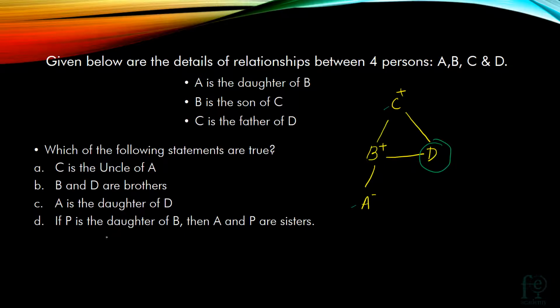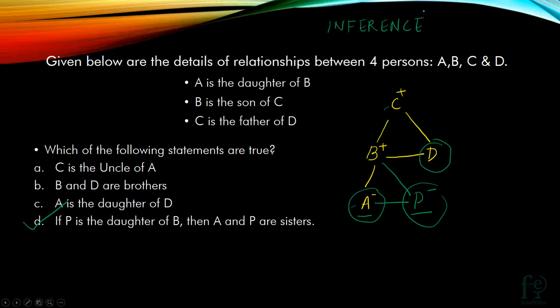Now statement D, if P is the daughter of B, then A and P are sisters. If P is the daughter of B, then A and P are sisters. Yes, that's a true statement because we already know A is the daughter of B. So P is also a daughter of B. So A and P are sisters and the gender of both A and P is known. So we can say that statement D is true. So what can be inferred from the given statements? This is a type of inference question. Just draw the diagram and infer whether the given statements are true or not. Here all this pictorial representation is the key.